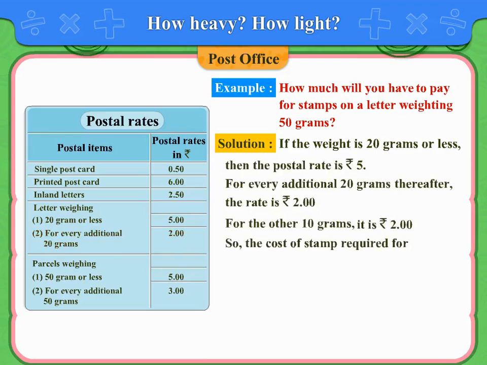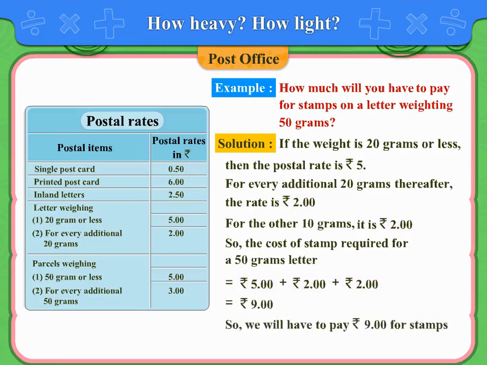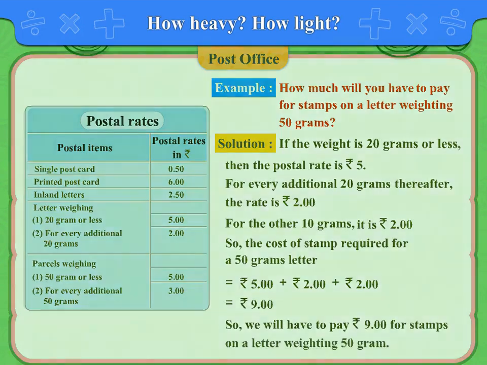So, the cost of stamps required for a 50 gram letter is rupees 5.00 plus rupees 2.00 plus rupees 2.00, which is equal to rupees 9.00. So, we will have to pay rupees 9.00 for stamps on a letter weighing 50 grams.